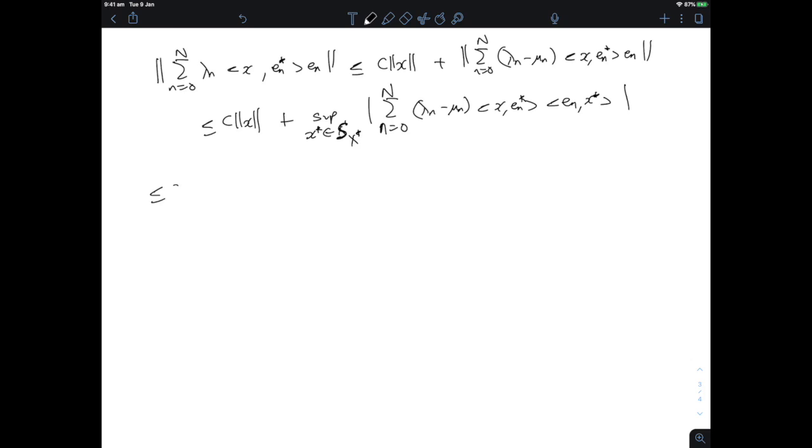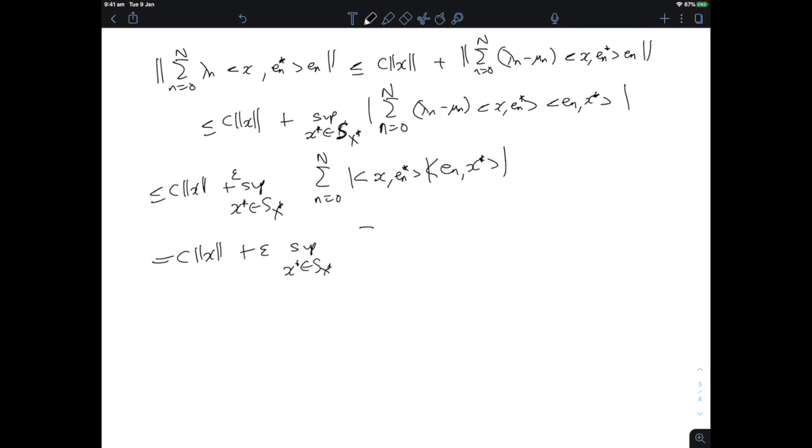So this term here, get still the supremum over x star in the unit sphere, and now I apply triangle inequality. I pick up an epsilon, and I have the absolute value of x En star times En x star. This is an absolute value, but what I can do is the following.